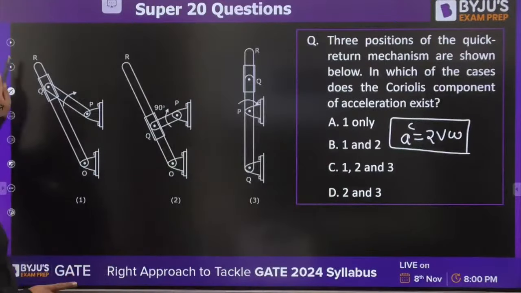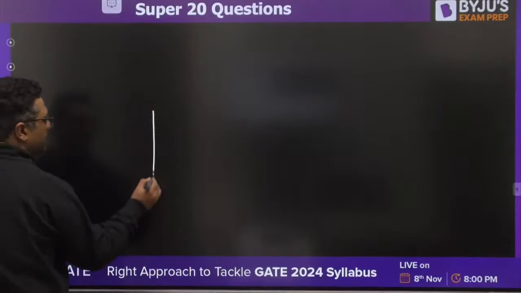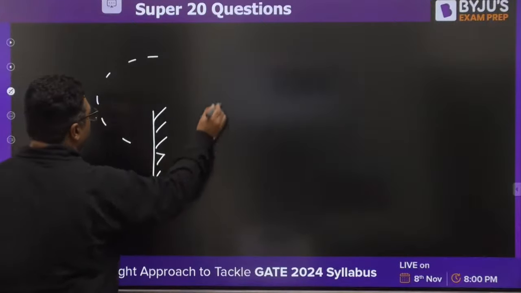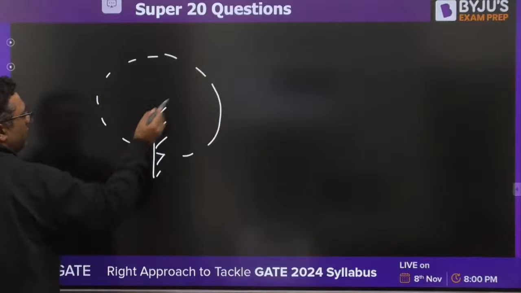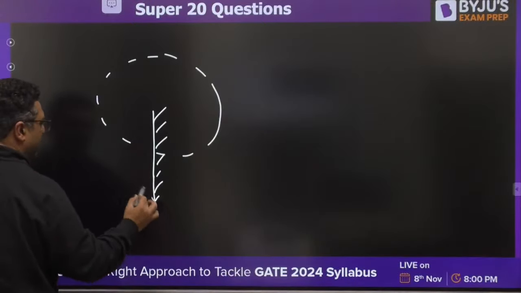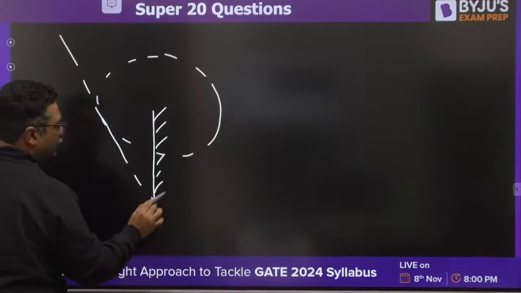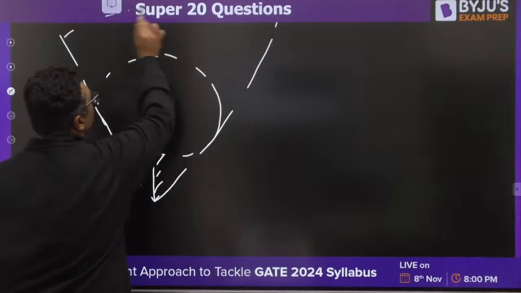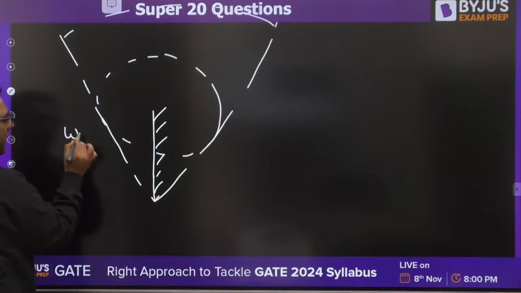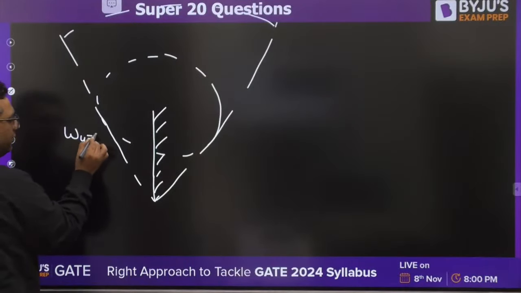So if we see this mechanism, you know how things are going to happen. Here the crank is rotating and we also have a slotted bar motion like this. At this position of the slotted bar, we have omega 4 to be 0.